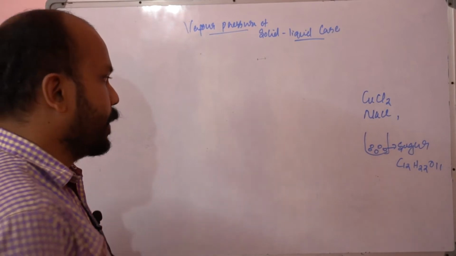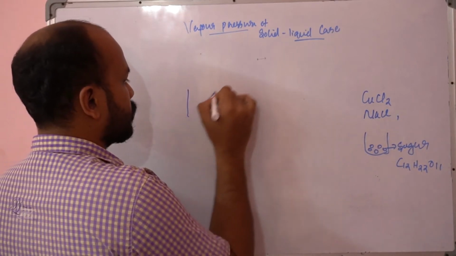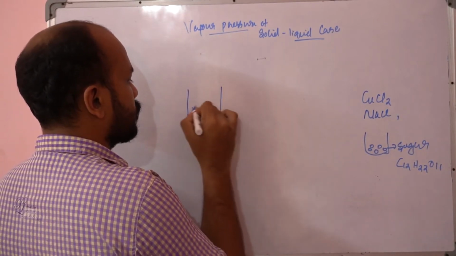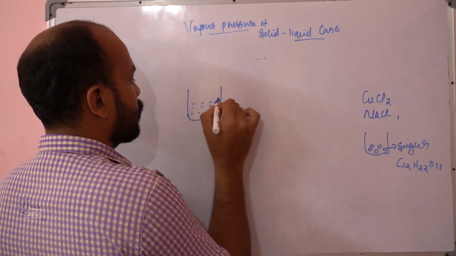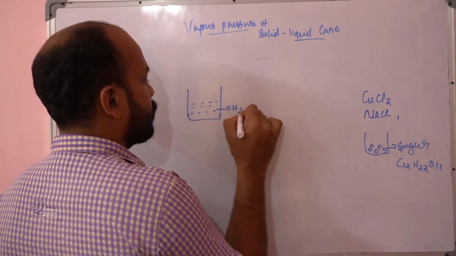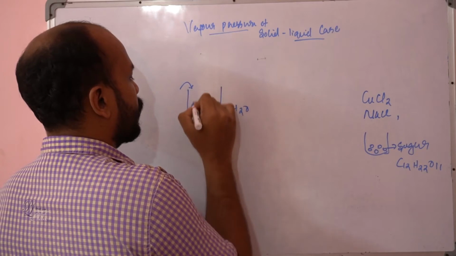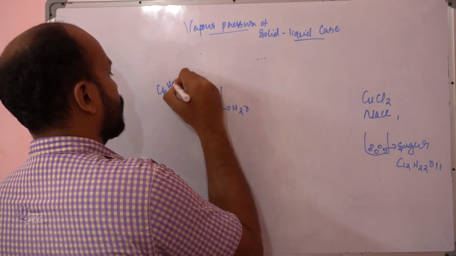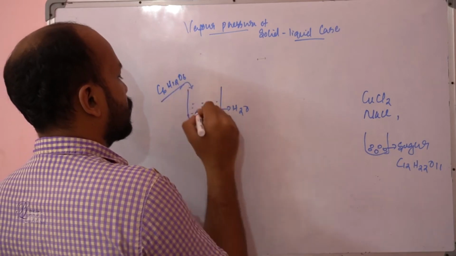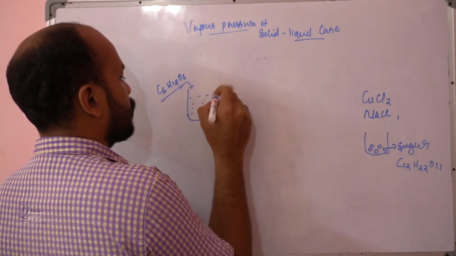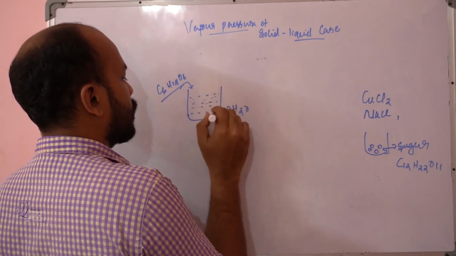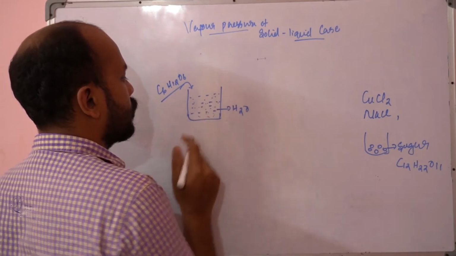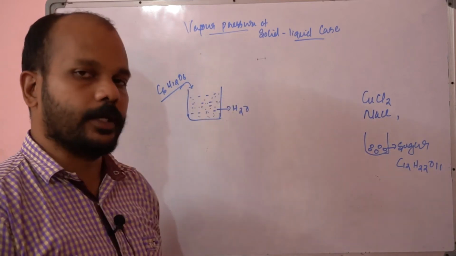Okay, so in a solution, consider the solution. Here is water, and I put some amount of sugar itself, or glucose, C6H12O6. So I poured glucose into that.